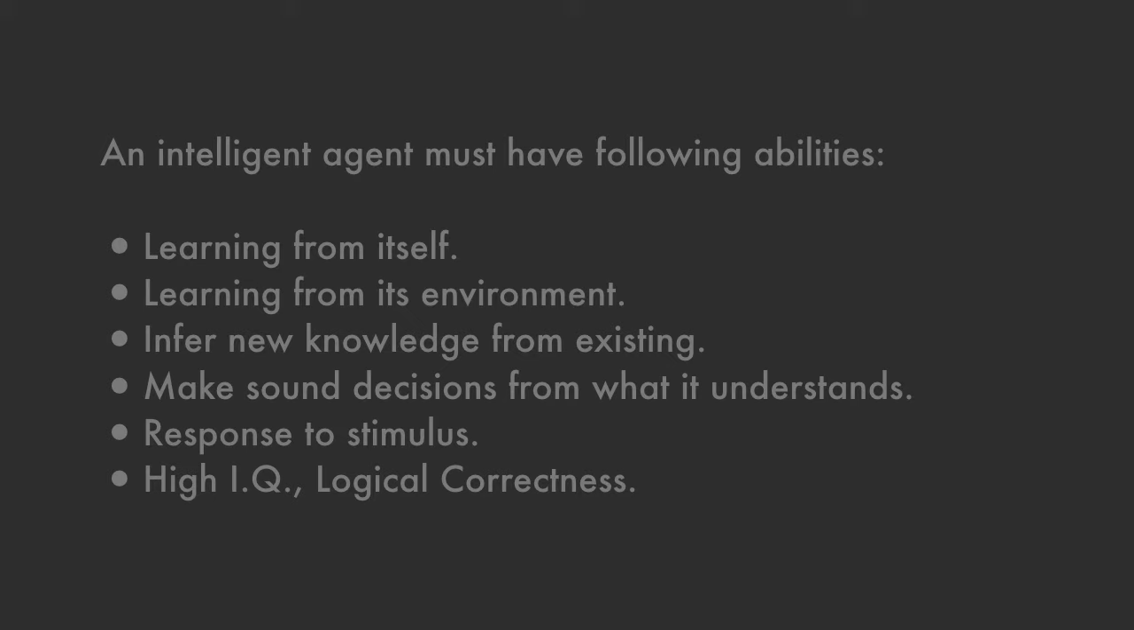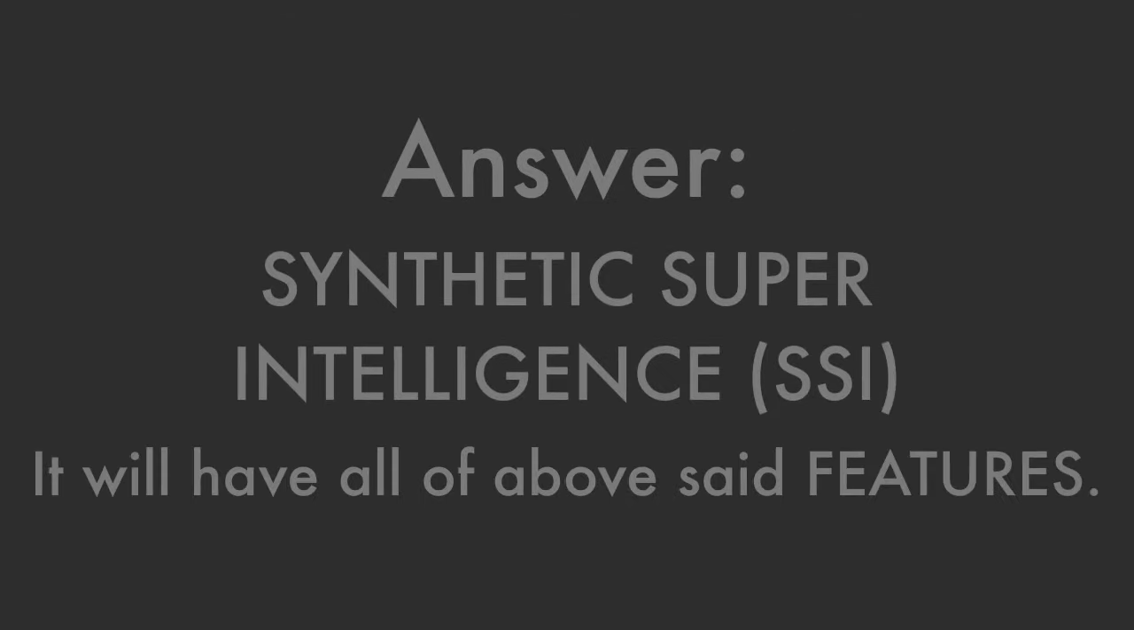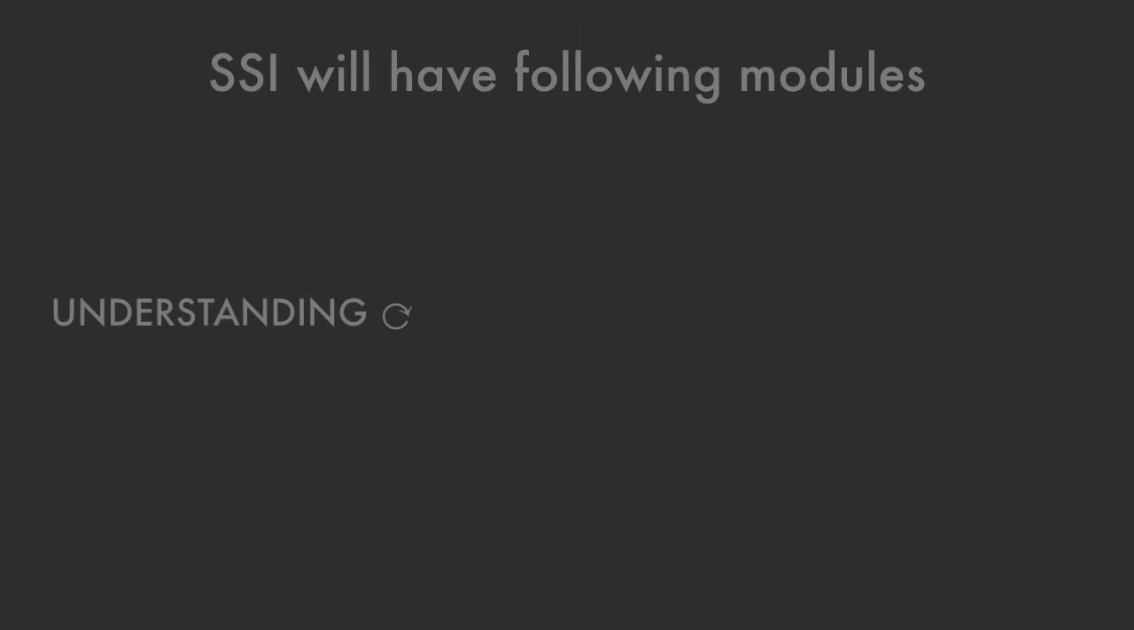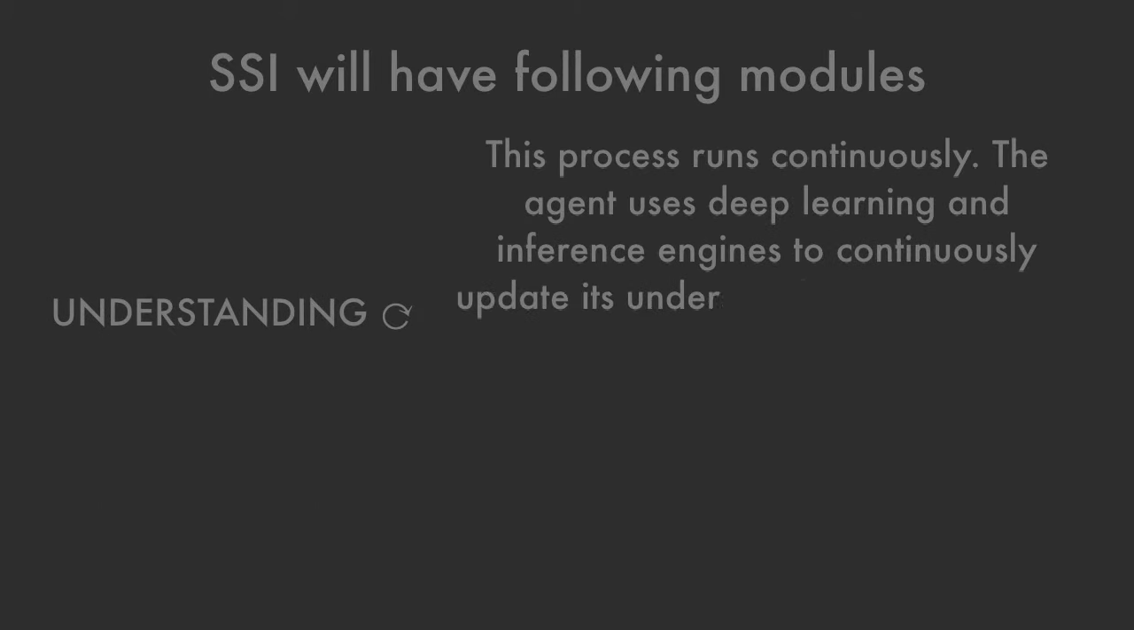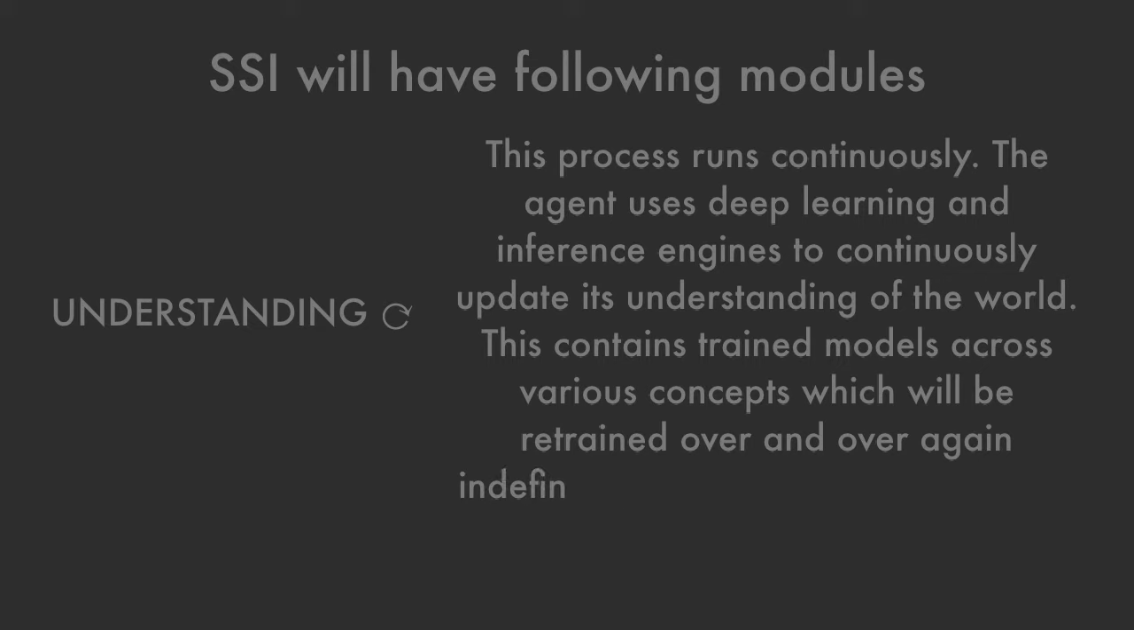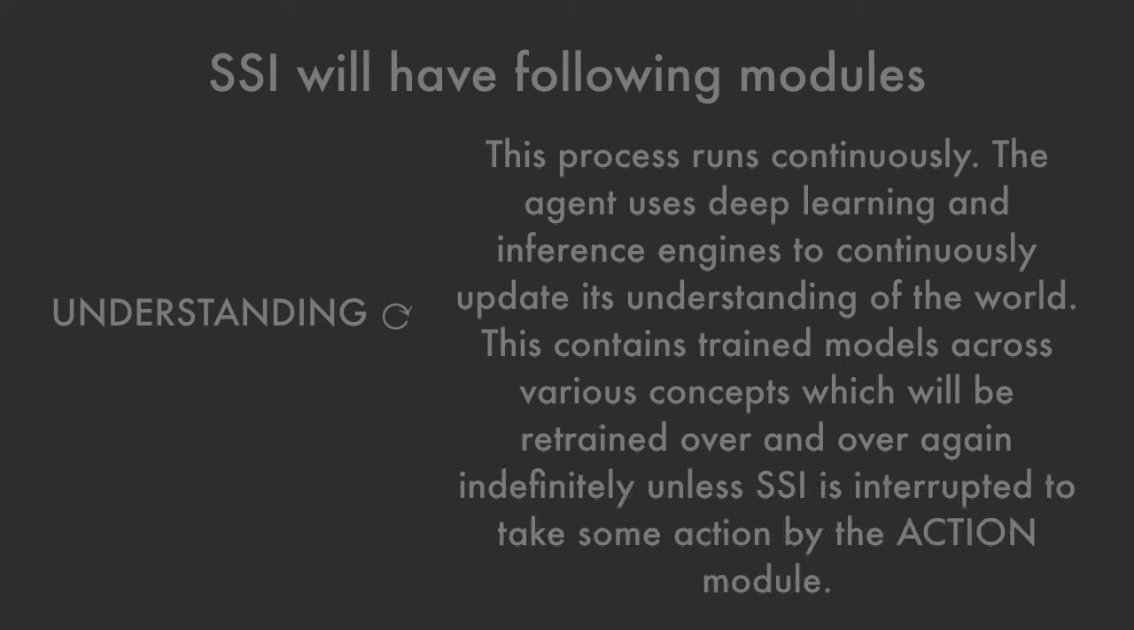So, what are the answers to the questions that we face? According to me, it is synthetic superintelligence. It will have all the above said features. It will have some modules. First is understanding. This process runs continuously. The agent uses deep learning and inference engines to continuously update its understanding of the world. This contains trained models across various concepts which will be retained over and over again indefinitely unless SSI is interrupted to take some action by the action module.